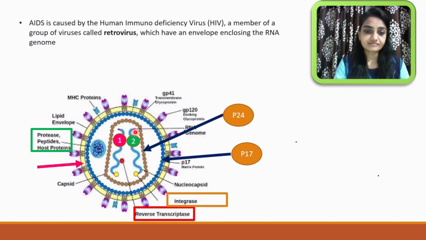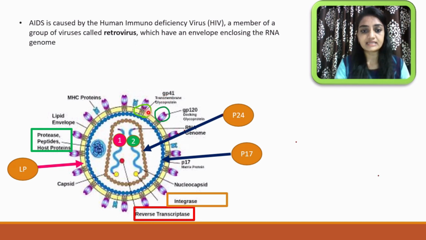Surrounding this protein layer, one lipid layer will be there, and that is a lipoprotein layer. Inside this lipoprotein layer, at some distances, you can see some proteins incorporated.